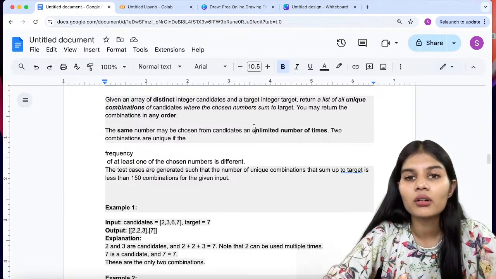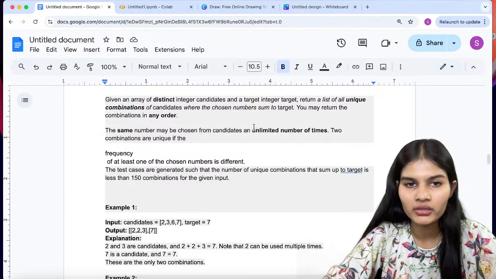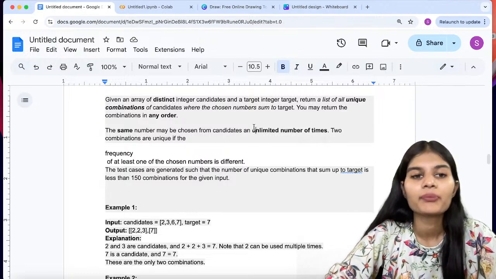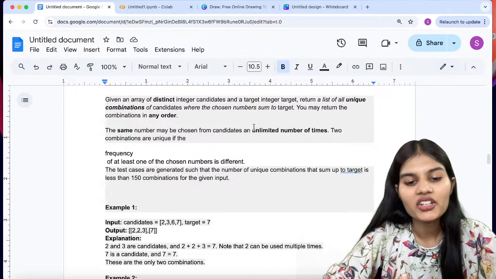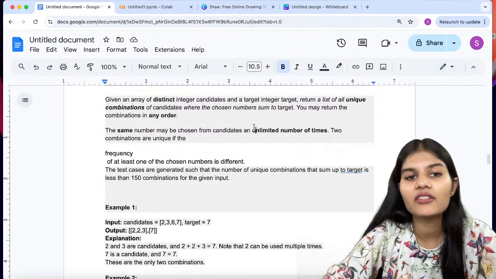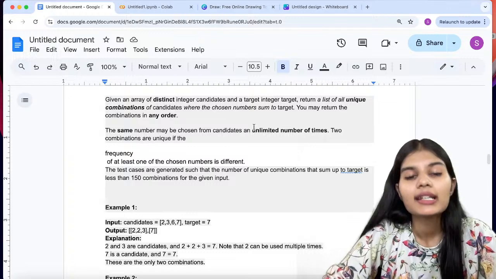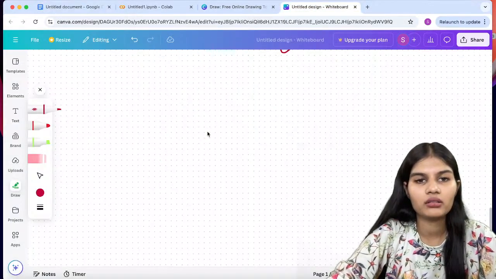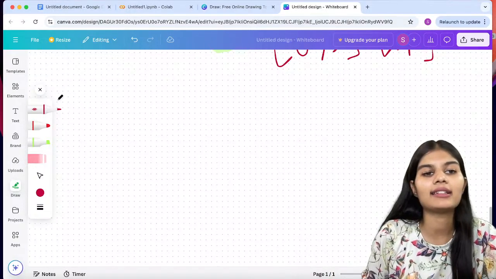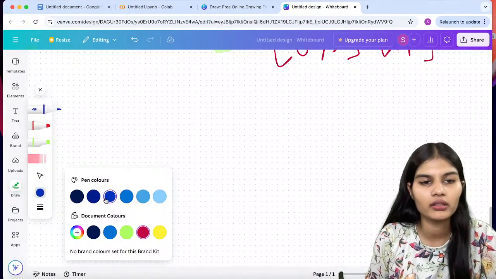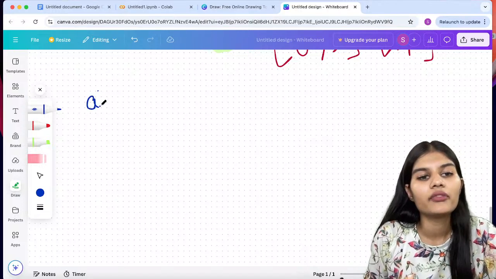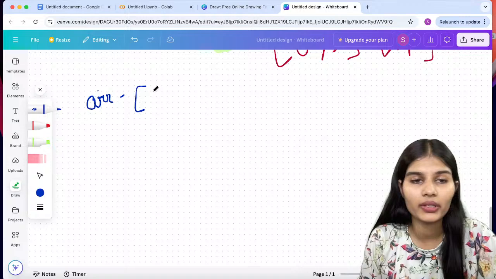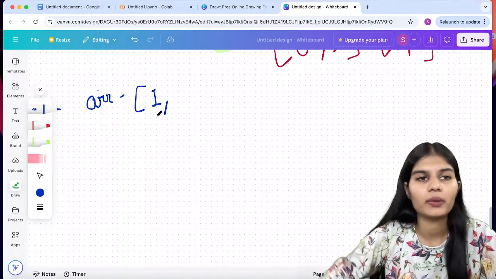Now you just have to return the list of all the unique combinations of the candidates where the chosen numbers sum to the target. It means the combinations you make from the respective integers should sum to the target. I'll give you a quick write-up of what exactly this question is trying to do. Let's change the color quickly. So we have an array, let's say, of distinct numbers.